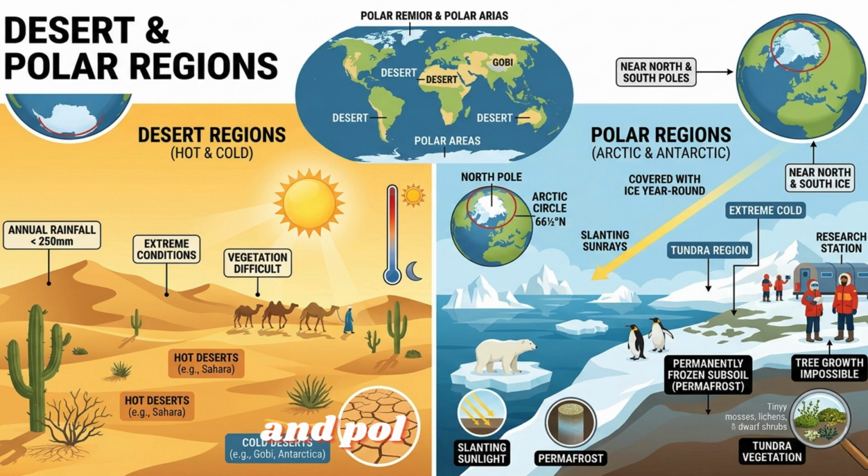What is a desert and polar region? A desert is a region where annual rainfall is below 250 mm and vegetation cannot grow due to extreme hot or cold conditions. Earth has both hot and cold deserts.